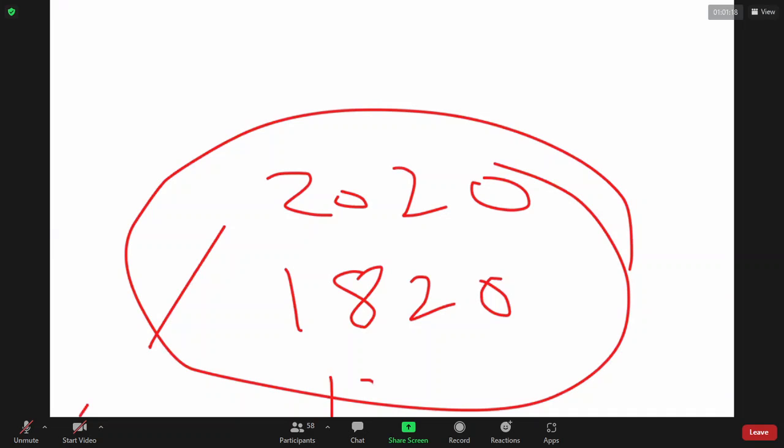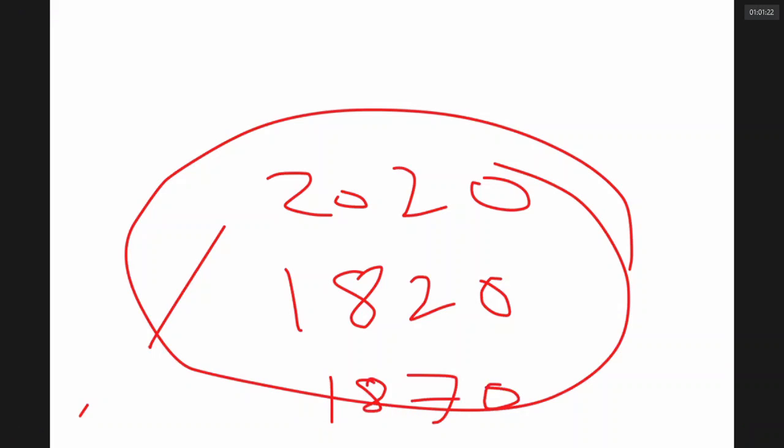Even in 1870, 150 years back, people didn't know the electric bulb. In the year 1920, 100 years back, probably Hyderabad got electric bulbs, but many places in India did not have any electric current. Do you know that, sir?